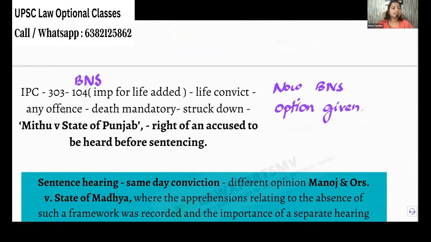Okay, and now there is section 303 of IPC which says that death penalty is the punishment awarded to life convicts who committed murder. See, already the person committed murder and he is in prison, a life convict, and that life convict again commits murder.